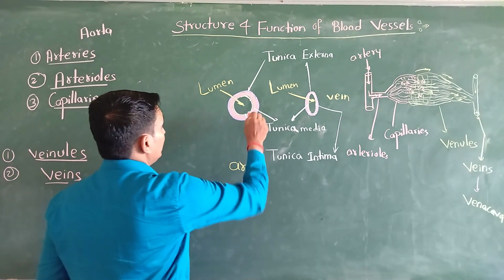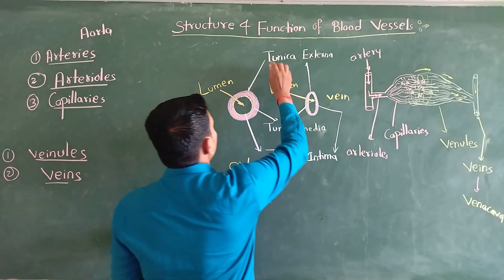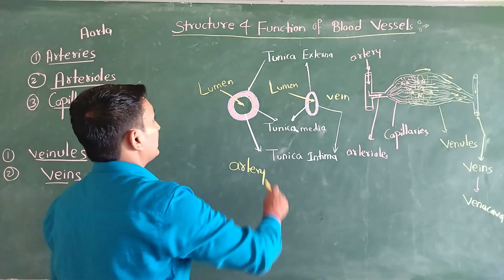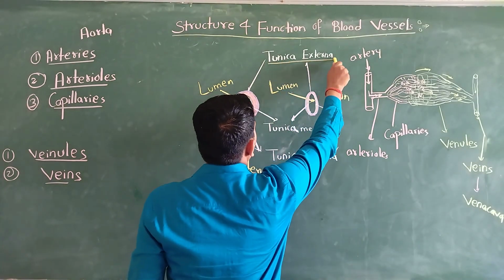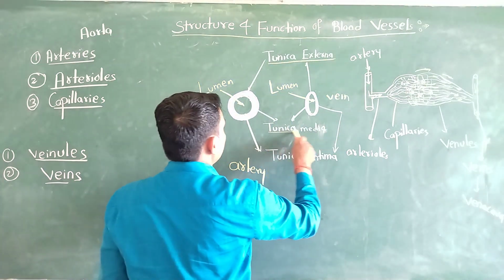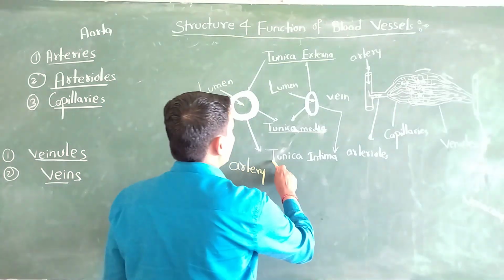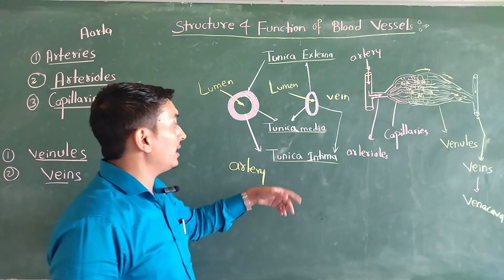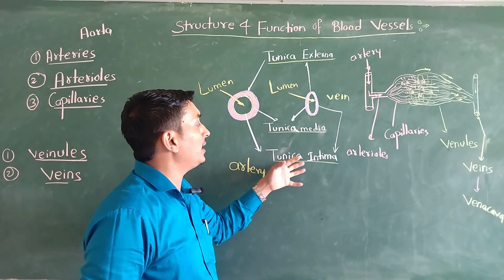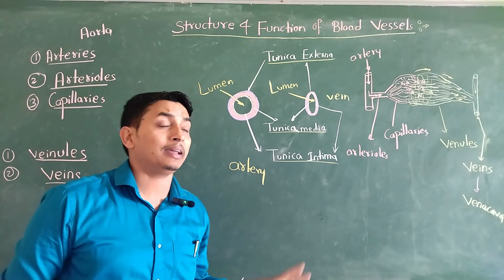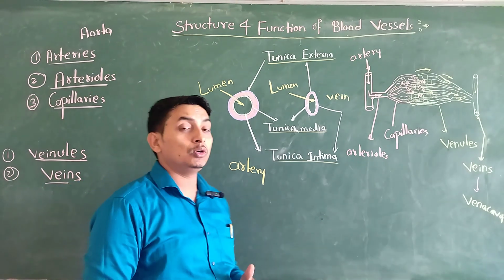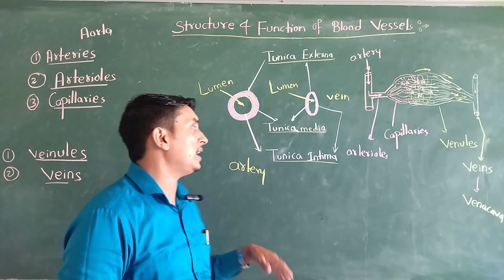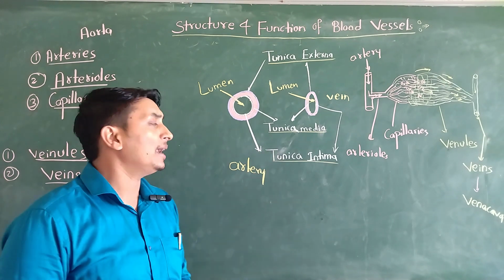An artery also consists of three layers, called the tunica. If you see the cut section of an artery, the outermost layer is called the tunica externa, the middle is called the tunica media, and the innermost layer is called the tunica intima. Tunica means coat or layer; externa means outer, media means middle, intima means inner, and there is the endothelial layer. So why is the name given as tunica? Tunica means the coat: the outermost coat, middle coat, inner coat. That is indicated as tunica externa, media, and intima.